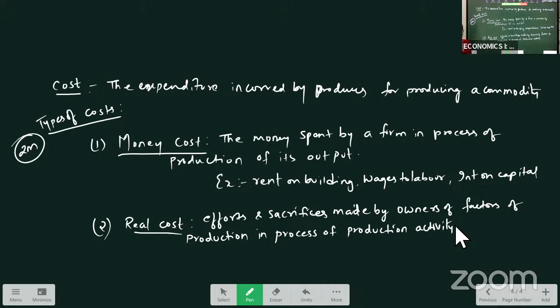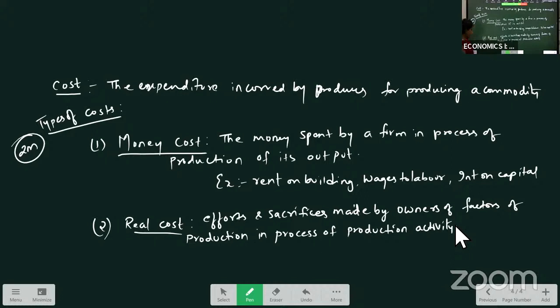And labor will sacrifice their time and put efforts into the production process. So the efforts and sacrifices made by the owners of factors of production in the process of production activity is called real cost.